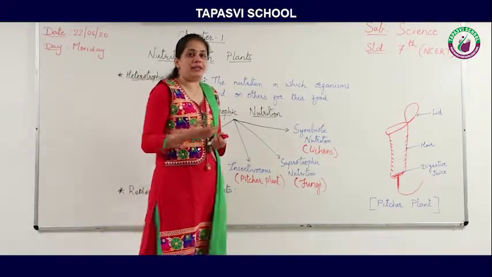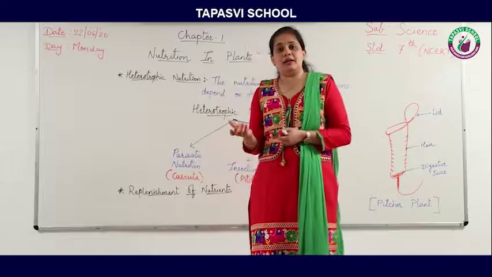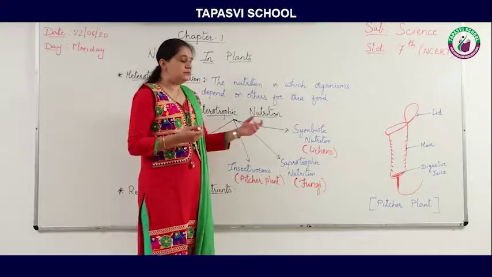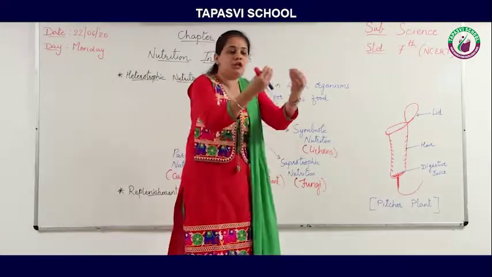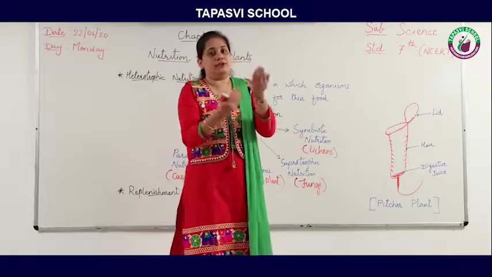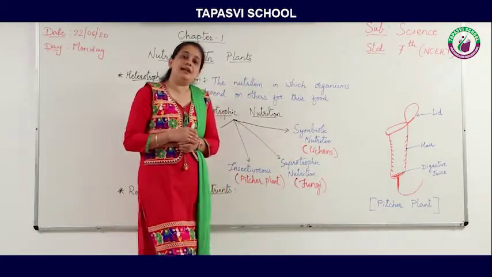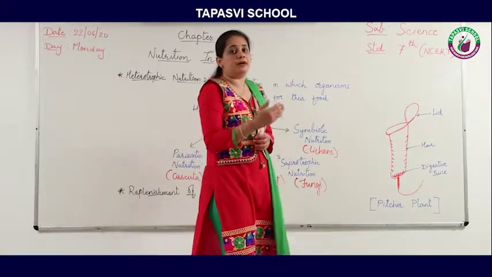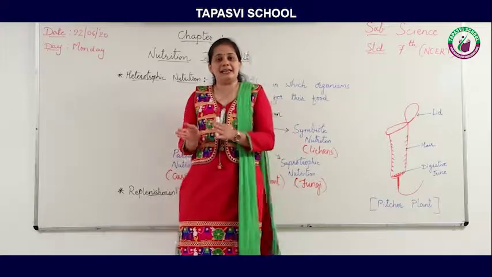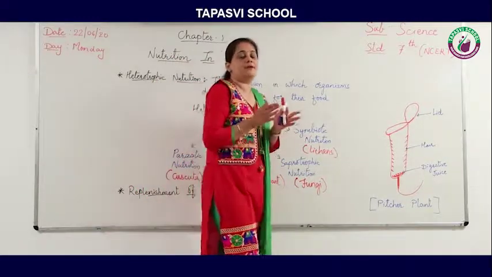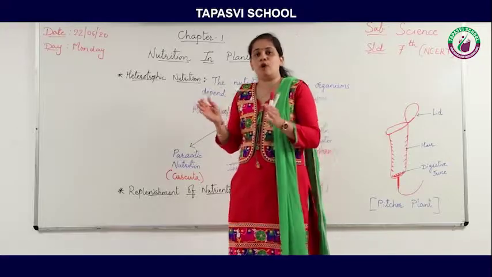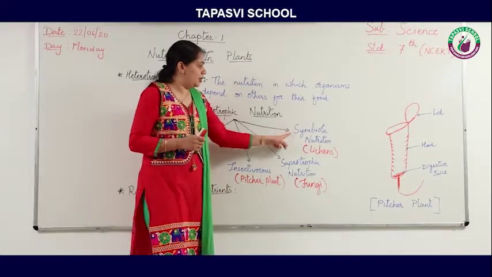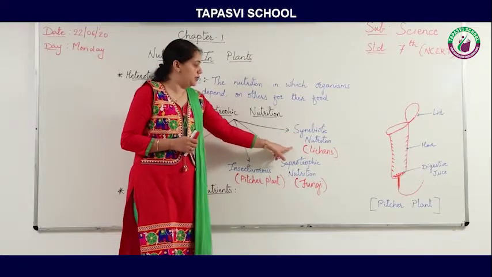Algae, as we all know, are green, so they can make their own food through photosynthesis. Algae give food to the fungus, and the fungus in return gives shelter, water and nutrients to the algae. So there is a friendship between fungus and algae. It is an example of symbiotic nutrition.